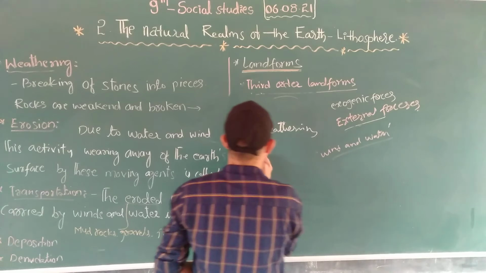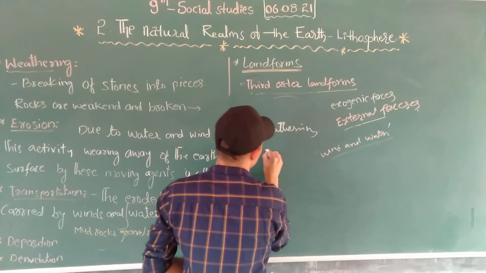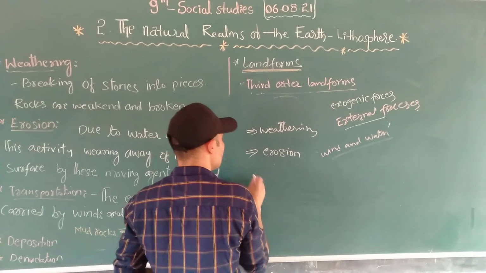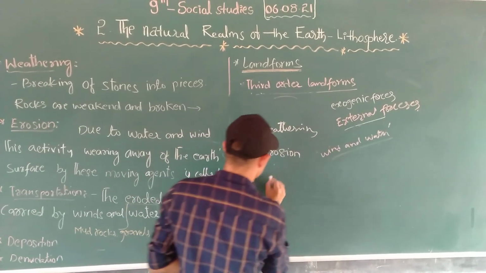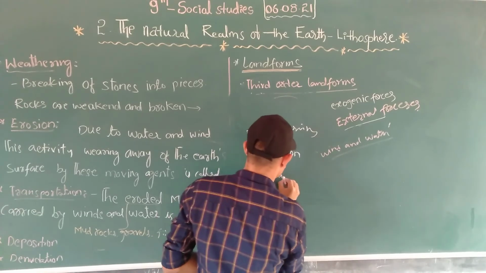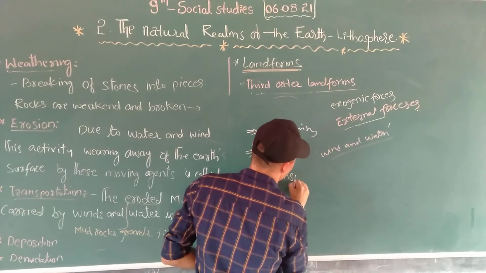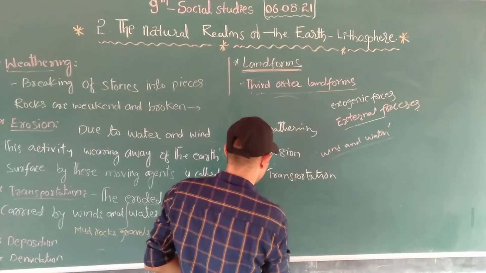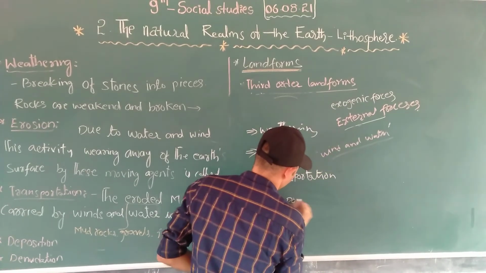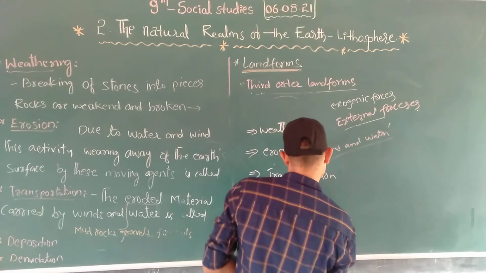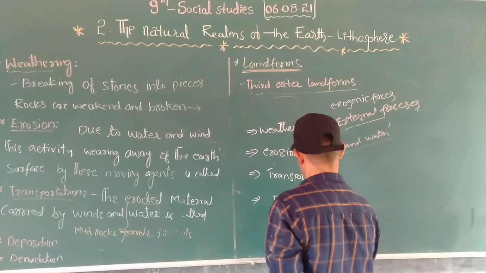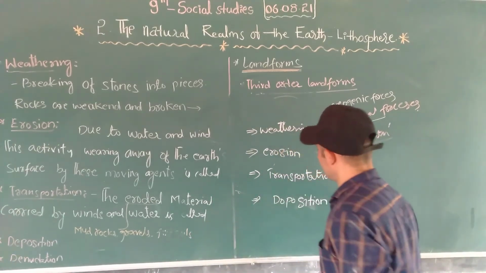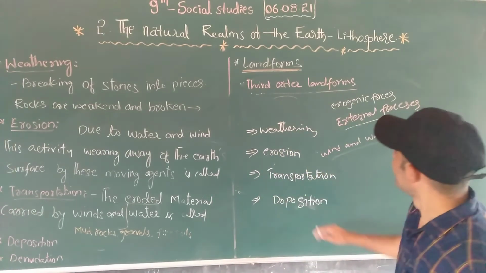So the main thing is weathering, and another function is erosion. Weathering, erosion, transportation, and deposition.